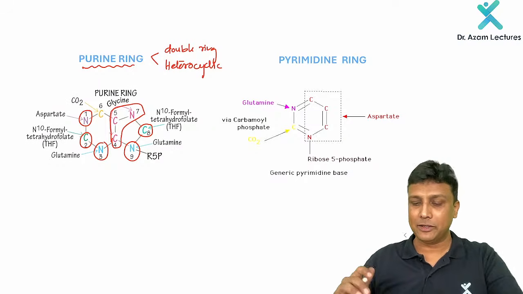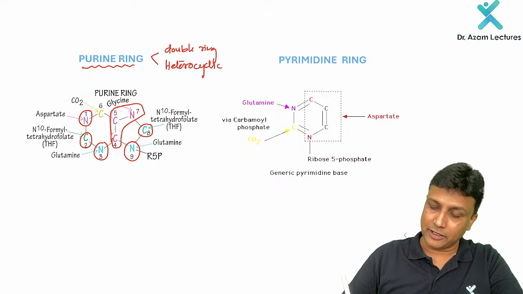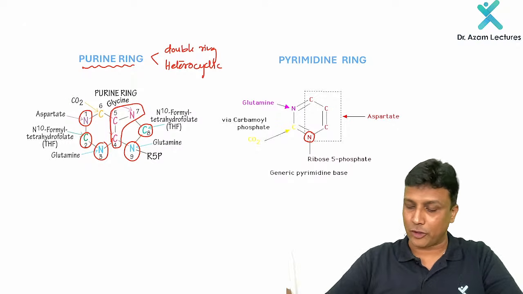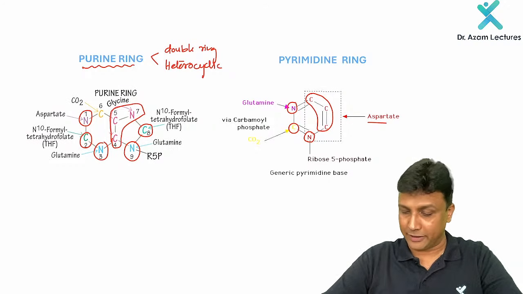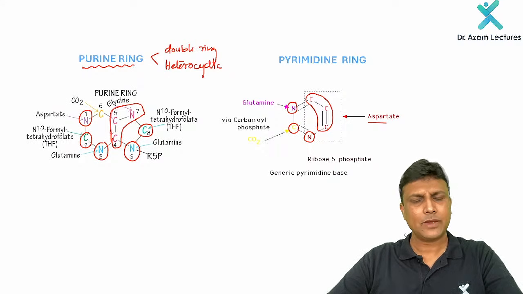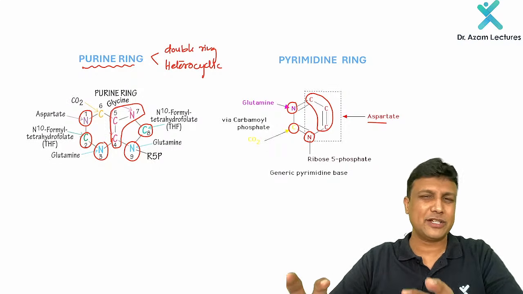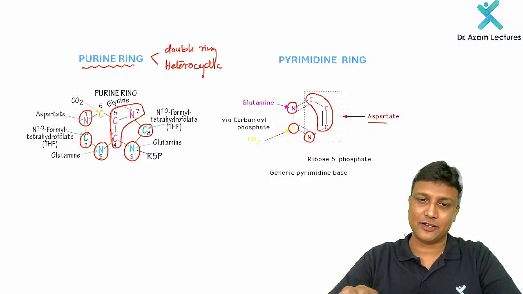Okay. Now welcome to the pyrimidine ring here. In the pyrimidine ring, this nitrogen here, you can clearly see, is contributed by ribose 5-phosphate. Then this carbon here is by carbon dioxide, and this nitrogen here by glutamine. And the remaining 3 carbons over here are contributed by aspartate. I hope this is very, very clear. So basically you have to remember the sources, my dear friends. That is all about just learning and memorizing the structure.